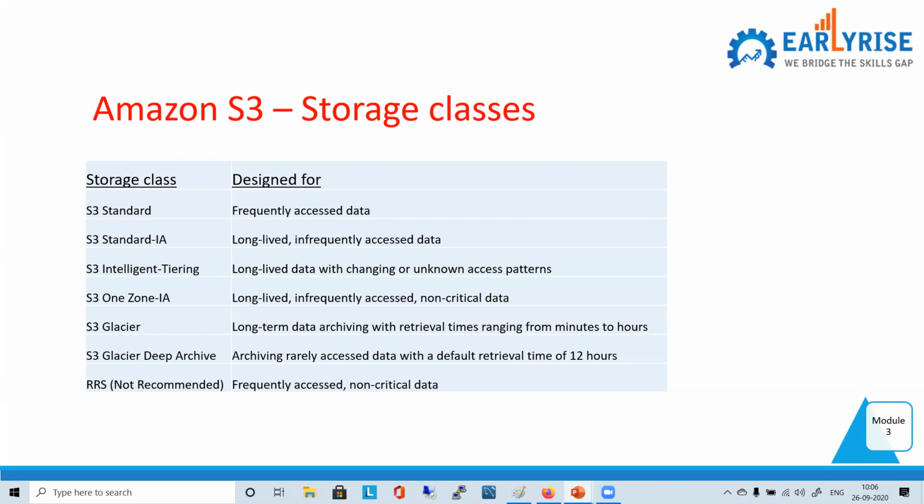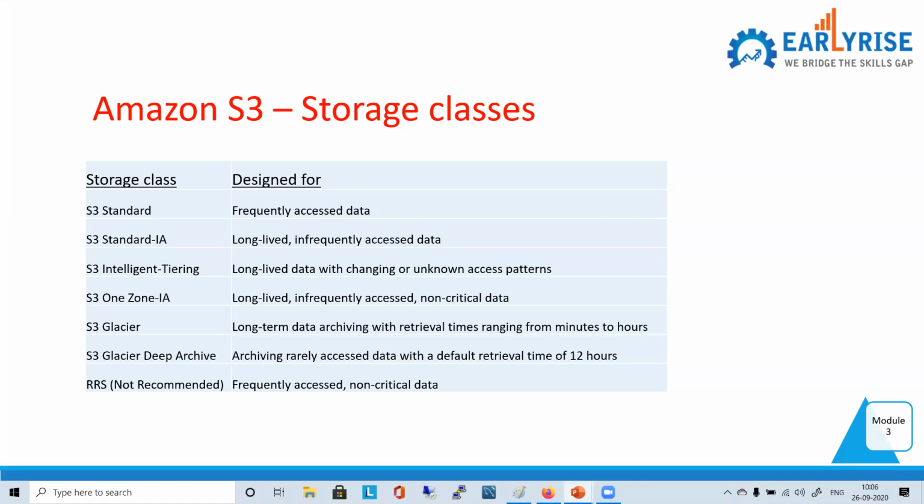As I indicated, you have two things above it, right? So it's intelligent also. And then it says long-lived data with changing or unknown access pattern. If you know the access pattern for your data, you will obviously put it in standard if it is to be accessed very frequently, 1,000 times in a day. If you want to access it infrequently, if you are sure you don't have to access it so much, then you will definitely put it in standard IA, right?